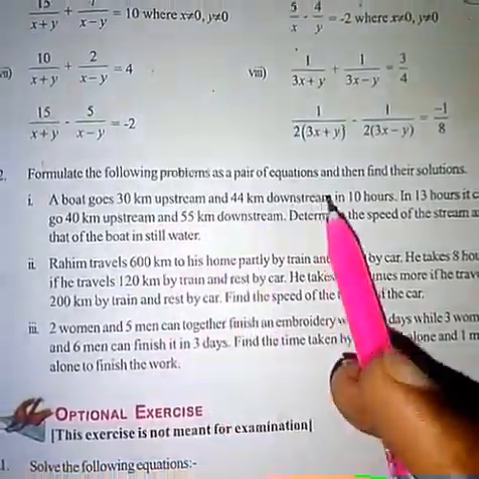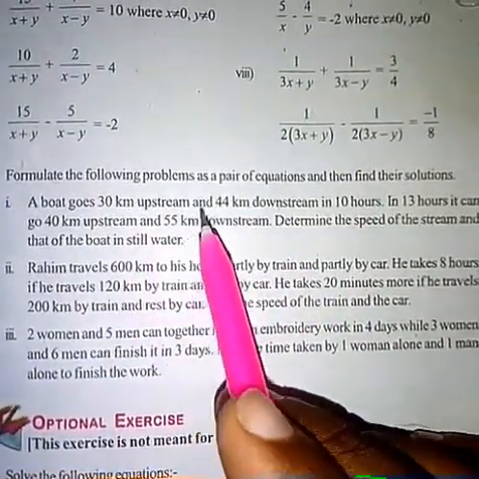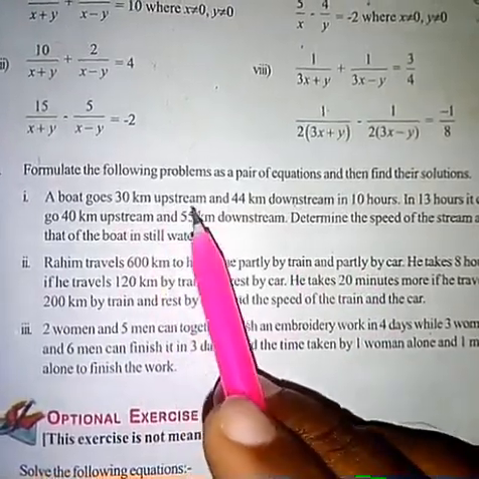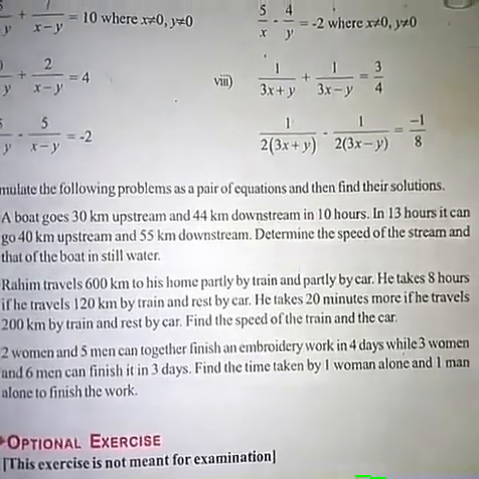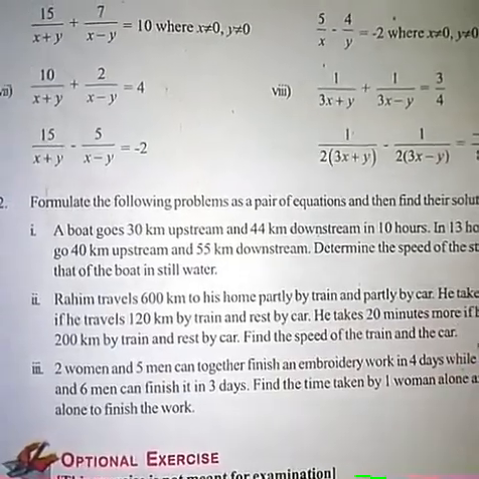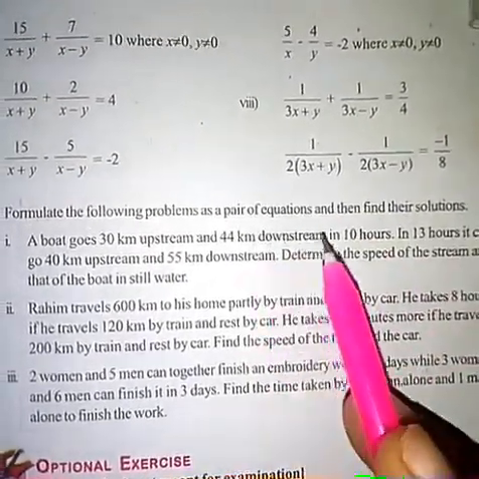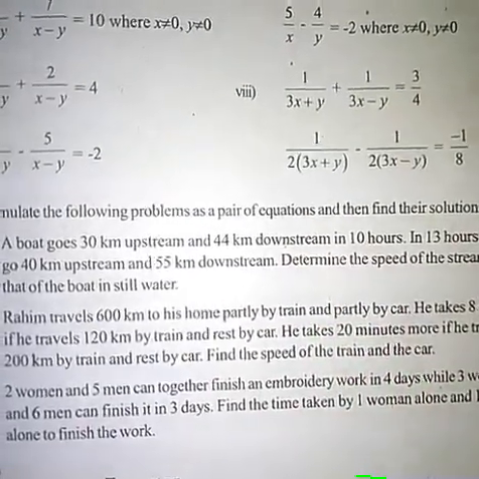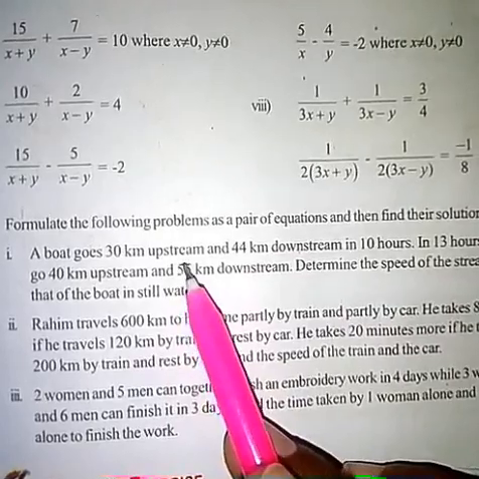Children, if you watch the problem here, we have two terms. They are downstream and upstream. Do you know the meaning of downstream and upstream? Downstream means if you are moving in the direction of water flow, then it is downstream. And if you are moving in the direction opposite to the water, that is upstream. If you are moving against the water flow, that is upstream.